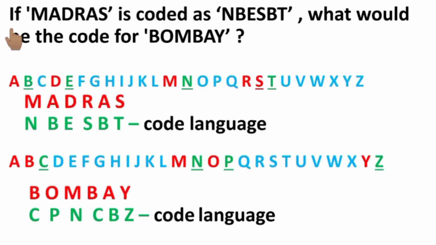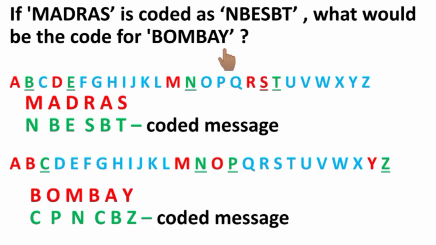The next question is, if MADRAS is coded as NBESBT, what would be the code for BOMBAY? Children, as we know, first write the letters in alphabetical order.